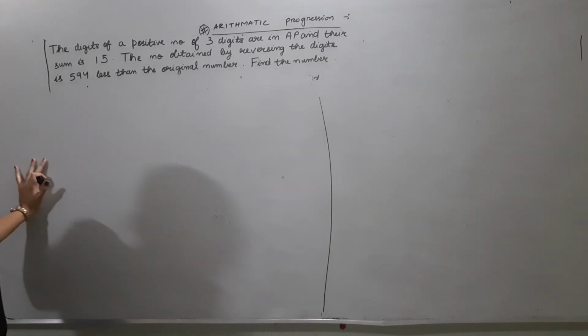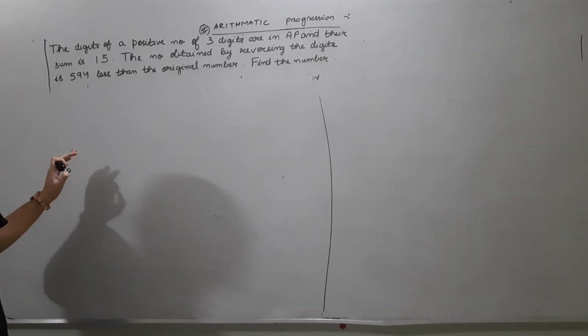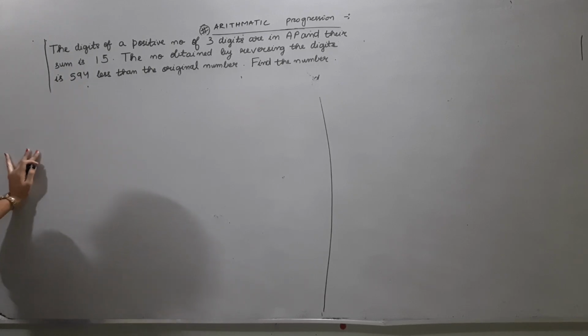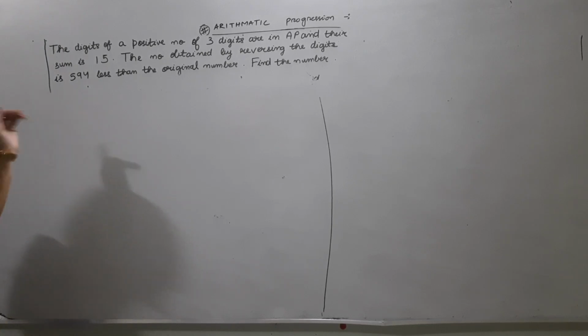So the next question: the digits of a positive number of 3 digits are in AP and their sum is 15. The number obtained by reversing the digits is 594 less than the original number. Find the number. So it's given that the digits are in AP.